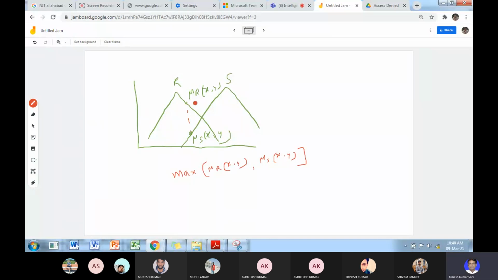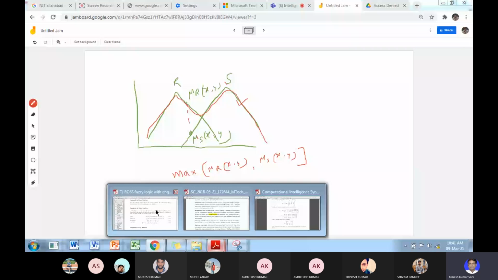Clear? These are the R and S relationships. mu S is the membership grade for the membership function S, which varies with input values over the universe of discourse, and mu R is the membership grade in the membership function or fuzzy set R. So the union of this is the maximum of these values. The same happens in fuzzy relationships.